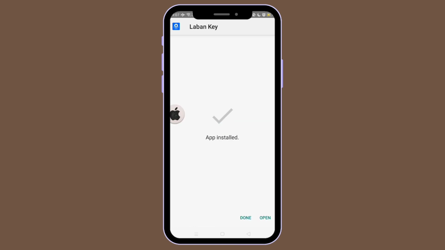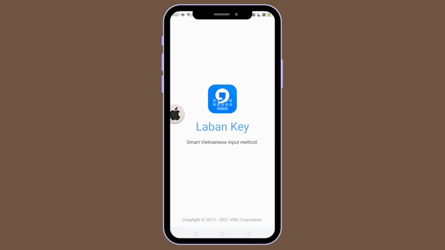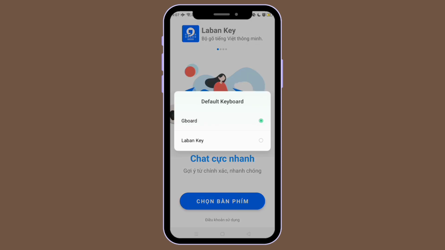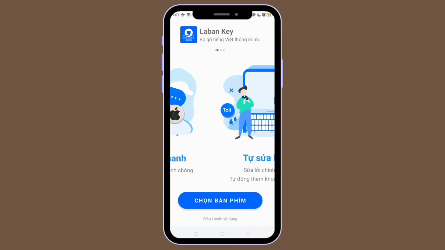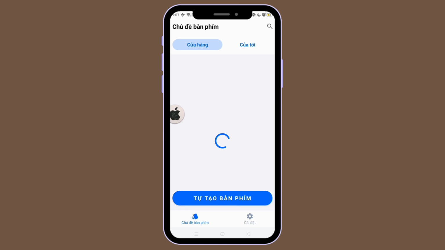After installing, open the app. Here, just click that blue button and then set up the keyboard. So let's go to settings.